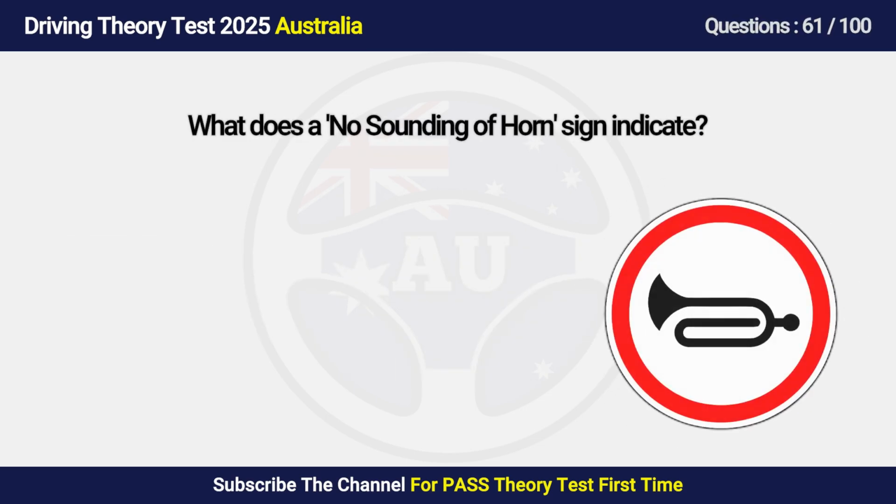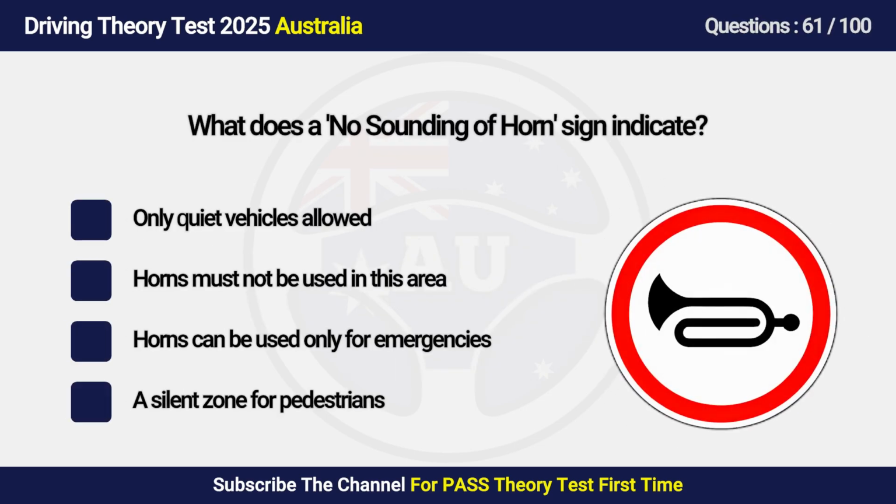Question 61. What does a no sounding of horn sign indicate? A. Only quiet vehicles allowed. B. Horns must not be used in this area. C. Horns can be used only for emergencies. D. A silent zone for pedestrians.